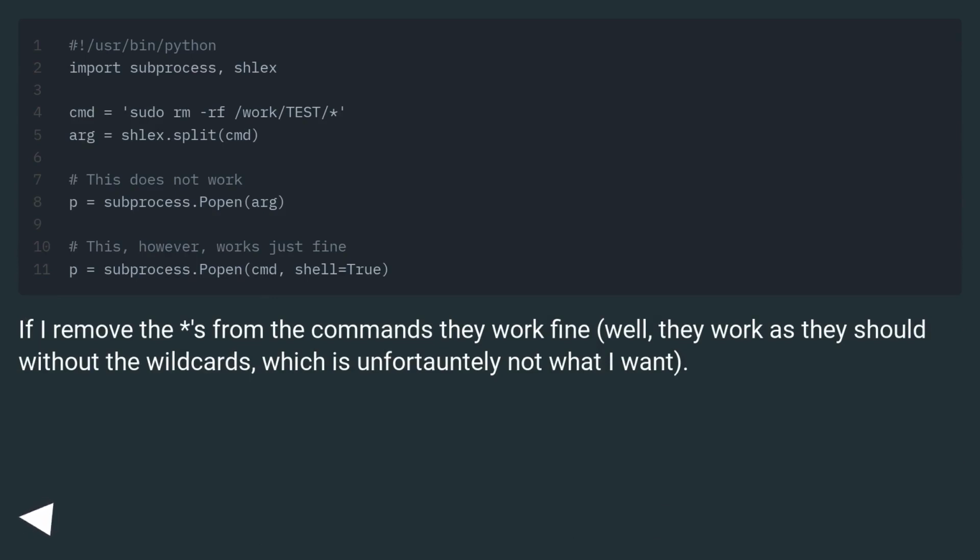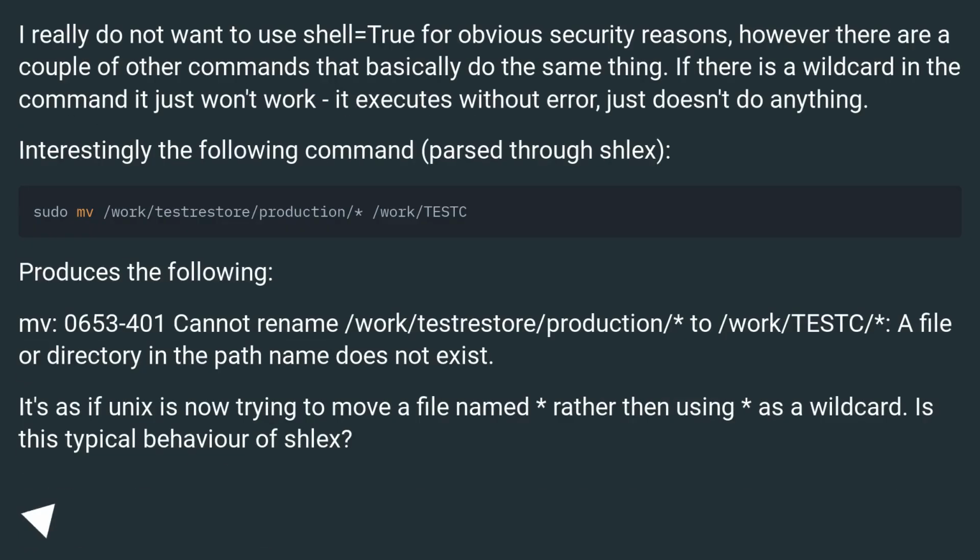If I remove the wildcards from the commands they work fine. Well, they work as they should without the wildcards, which is unfortunately not what I want. I really do not want to use shell=True for obvious security reasons, however there are a couple of other commands that basically do the same thing. If there is a wildcard in the command it just won't work, it executes without error, just doesn't do anything.